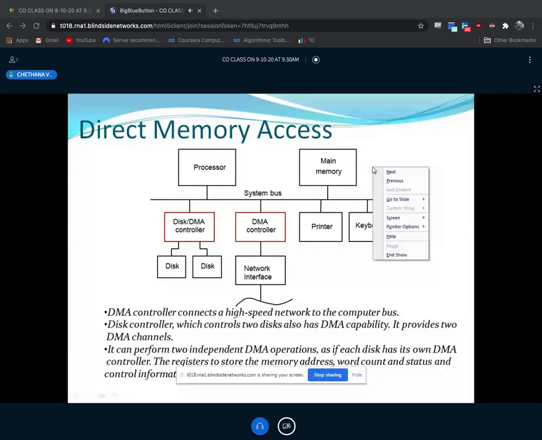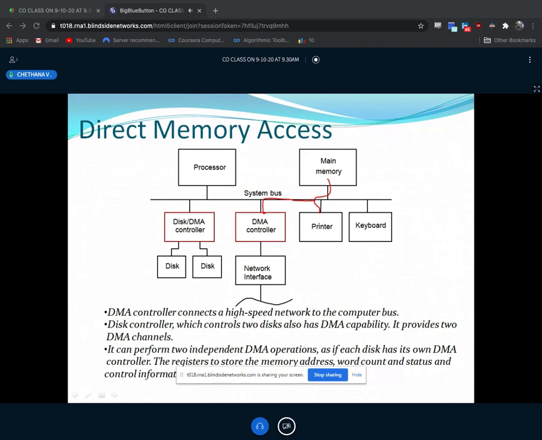From this main memory you can access a very bulk amount of data and transmit it to the device. The DMA controller will be used for that. The DMA controller will take care of accessing the data from the main memory and transmitting it to an output device. That's its work.